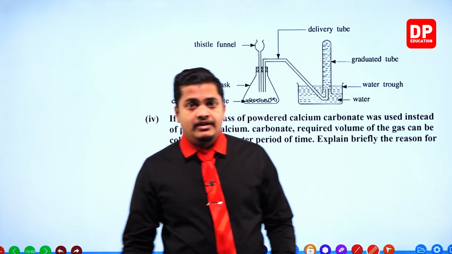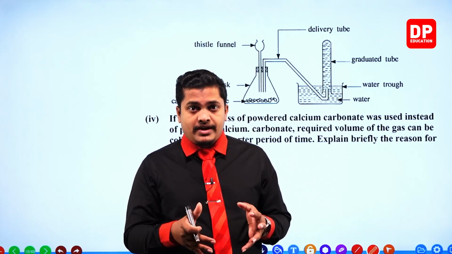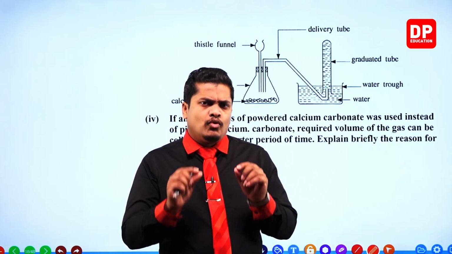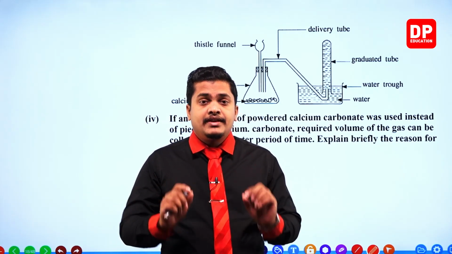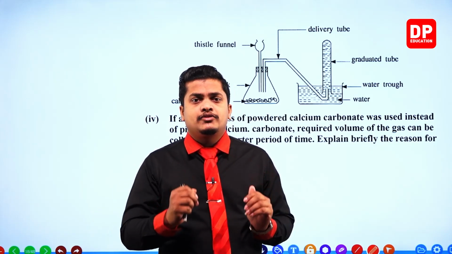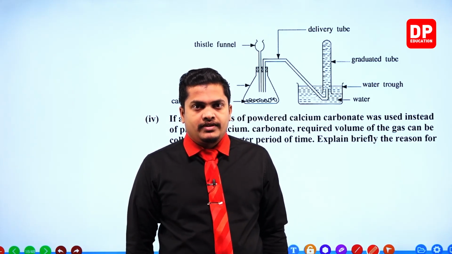Can you remember we learned this when learning about the rate of reaction? We have studied that the smaller the size of the particle, with the same mass, the surface area is going to increase.